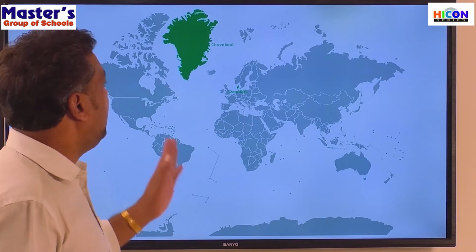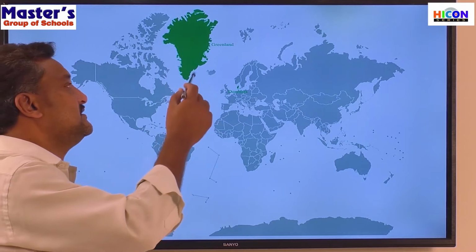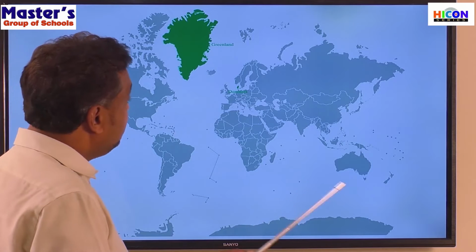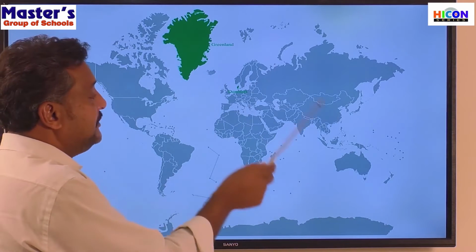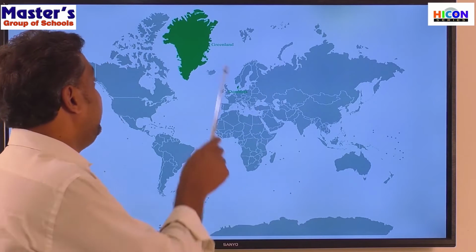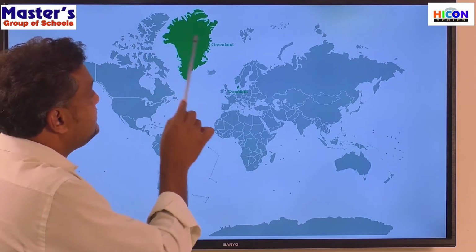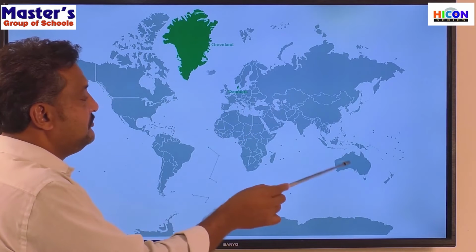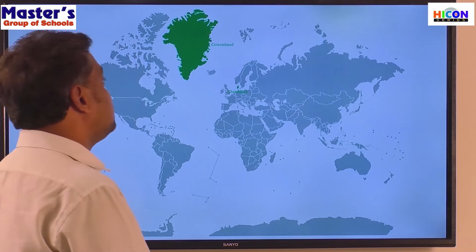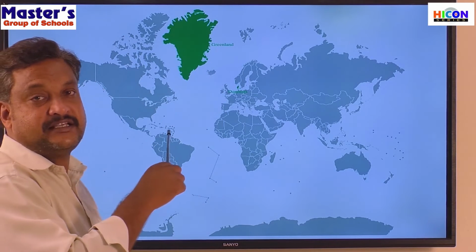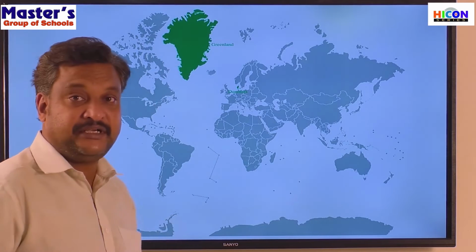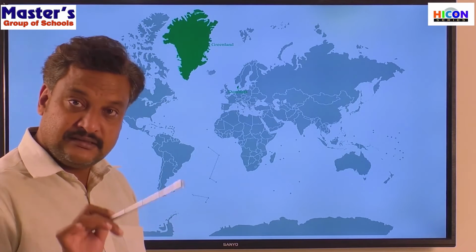Yes, in the world map, see, this is what we call Greenland. The biggest island, see, it's almost equal to, to be frank, this is comparatively bigger than Australia. Australia is the smallest continent we know. Greenland is the biggest island. But when we compare the size of these two, it's almost bigger than Australia. But the problem is, population and other aspects of this region are comparatively very less. And that is why it's not considered a separate continent, but it is considered an island.